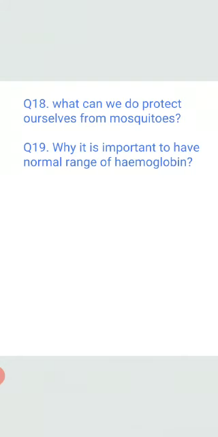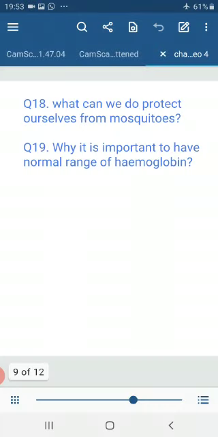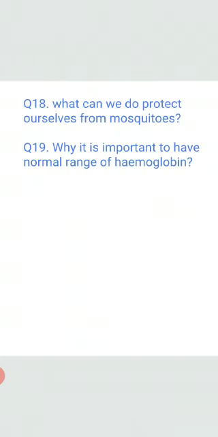Number 19. Why is it important to have normal range of hemoglobin? What will happen if your hemoglobin falls down? Dear kids, you will not be able to study properly. You will not be able to concentrate. You will always feel tired if you do not have a normal range of hemoglobin.